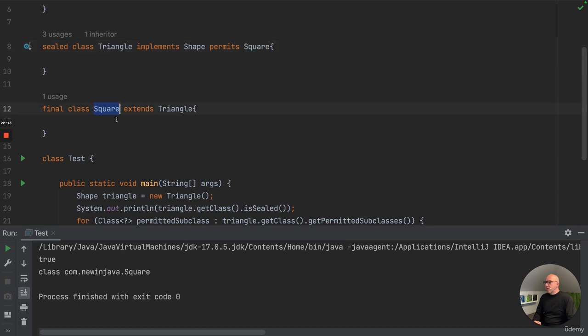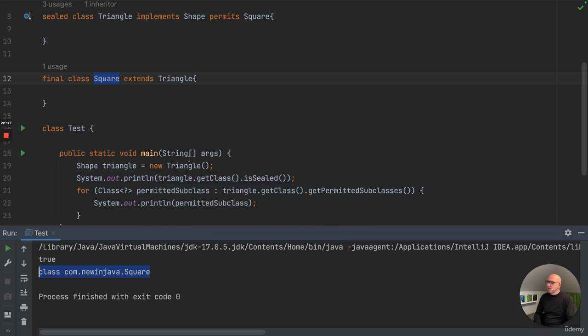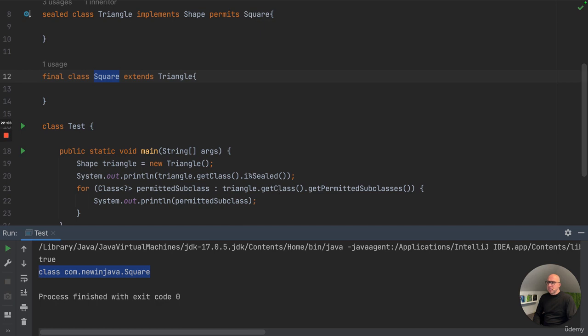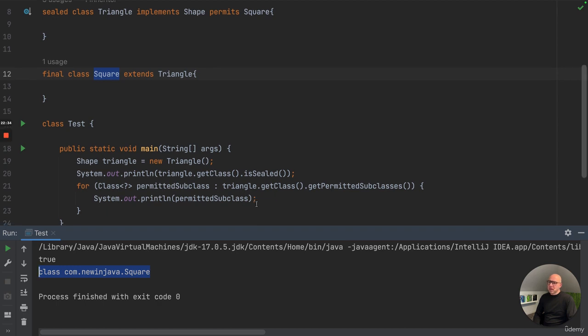So we have the square here, so these are the permitted subclasses, and you can just access them via reflection. So these two methods have been added to the Java API, and this makes it very easy to see if it's a sealed class or who can actually implement it. So if you need this from reflection, they are available through these two methods.